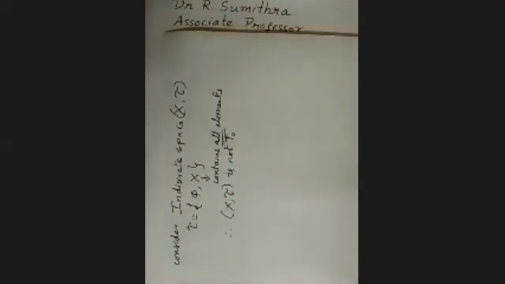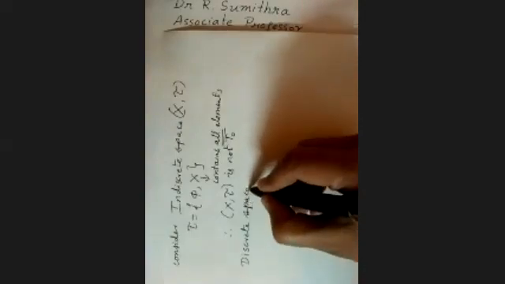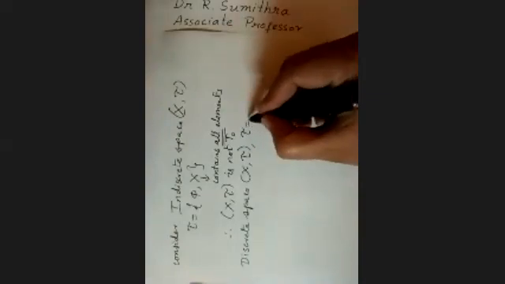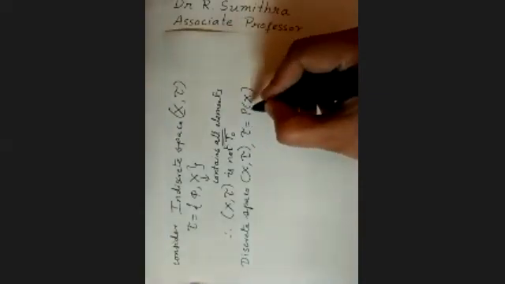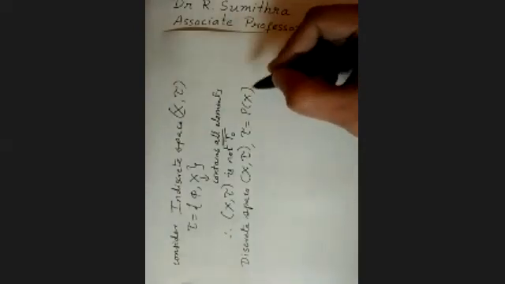Let us take up discrete space. Let us consider discrete space (X, tau). And what is tau in discrete space? It is P of X, the power set of X. All the subsets of X are open sets. Okay. Now case 1.